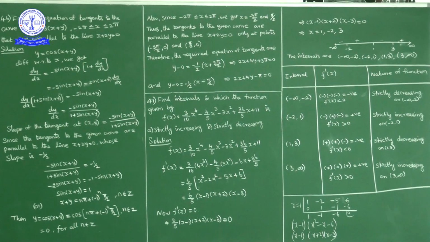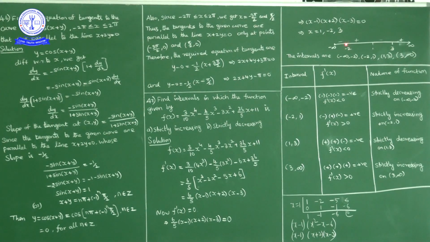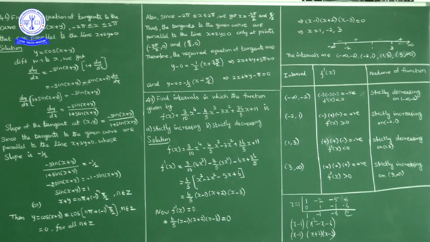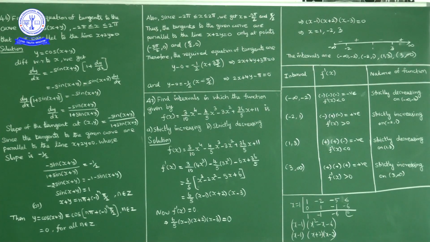Now the entire number line is divided into 4 parts: minus infinity to minus 2, minus 2 to 1, 1 to 3 and 3 to infinity. Now we will check the sign of f dash of x in these intervals. If in a particular interval f dash of x is negative, in that interval f of x is decreasing. If f dash of x is positive, f of x is increasing.